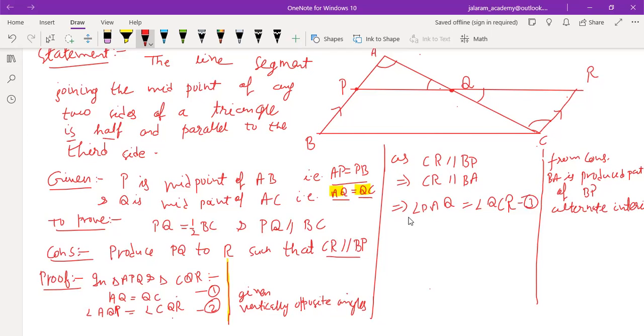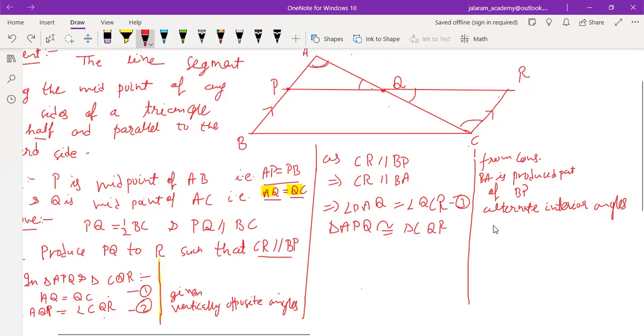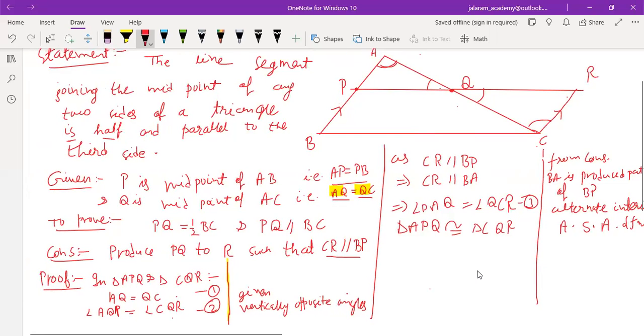So from first, second and third, it is clear that triangle APQ is congruent to triangle CQR by which property? Angle, side, angle. So we write angle, side, angle from 1, 2 and 3. It is very clear that it is using angle, side, angle, two angles and the side between them.